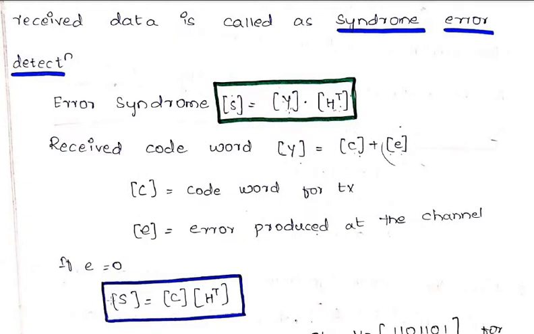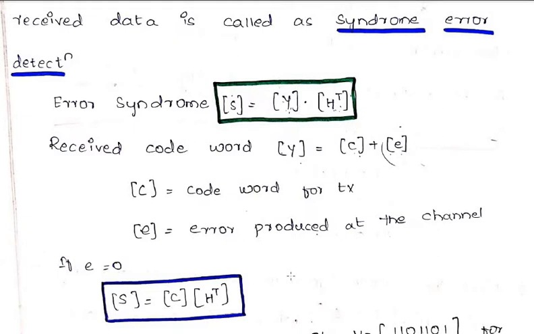Now if E is equal to 0, in case there is no error present in your data, then you can directly give the syndrome S is equal to C into H transpose. In case there is an error, you have to find that particular error. If there is no error, directly you can give the formula S is equal to C into H transpose. I hope you are all clear with this one. We'll see one example problem for this, then it will be very clear, and it is a very interesting problem.